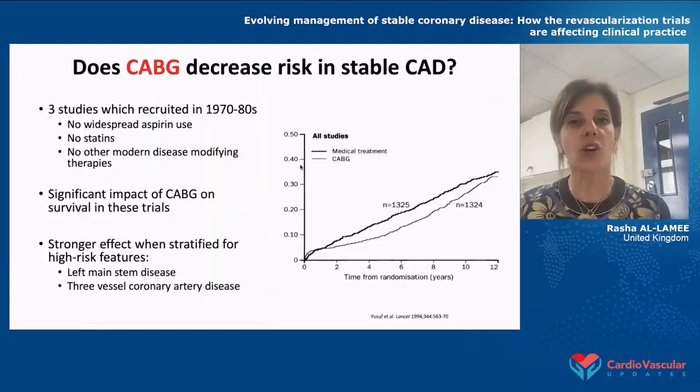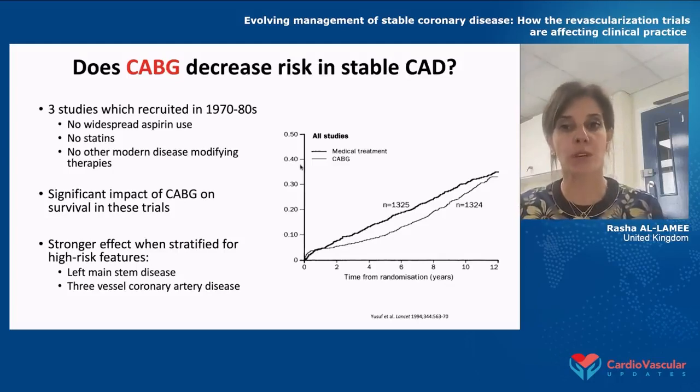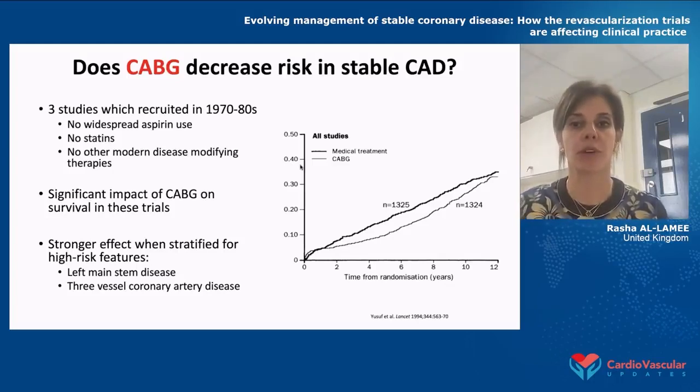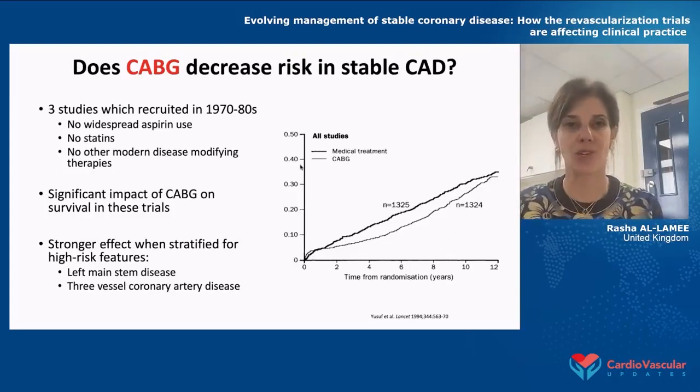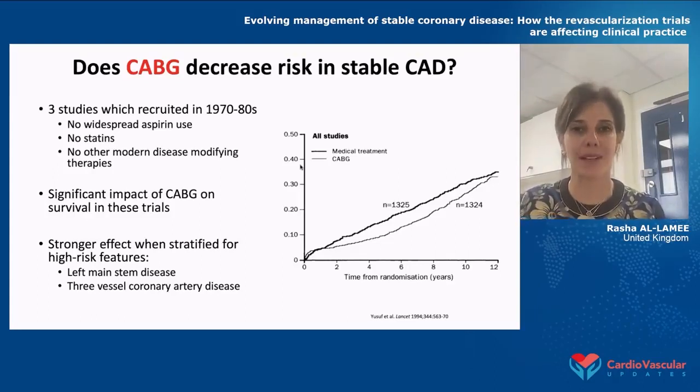So the studies on CABG in terms of thinking about whether CABG decreases risk in stable coronary artery disease are really very, very outdated. Many of them showed that CABG did improve mortality and myocardial infarction rates. However, the main studies were recruited for in the 1970s and 80s, when we didn't have widespread aspirin use or statin use, and there was no other disease-modifying therapies. So, of course, they're very, very different to the practice that we have now.